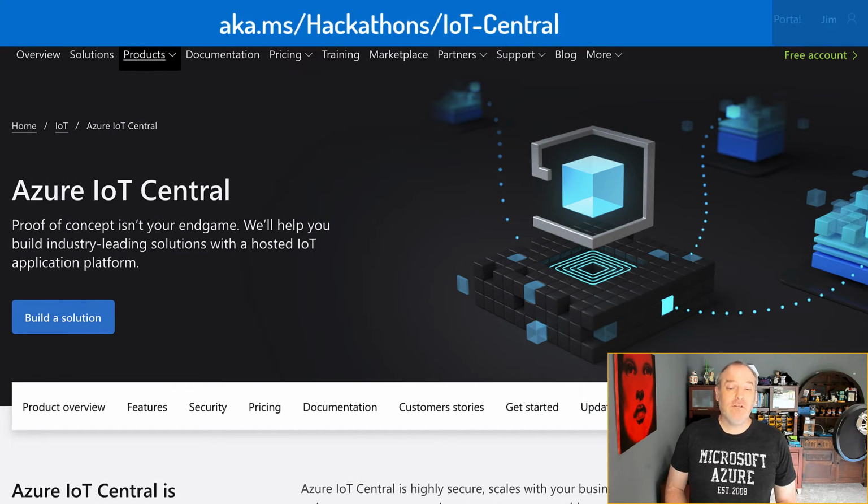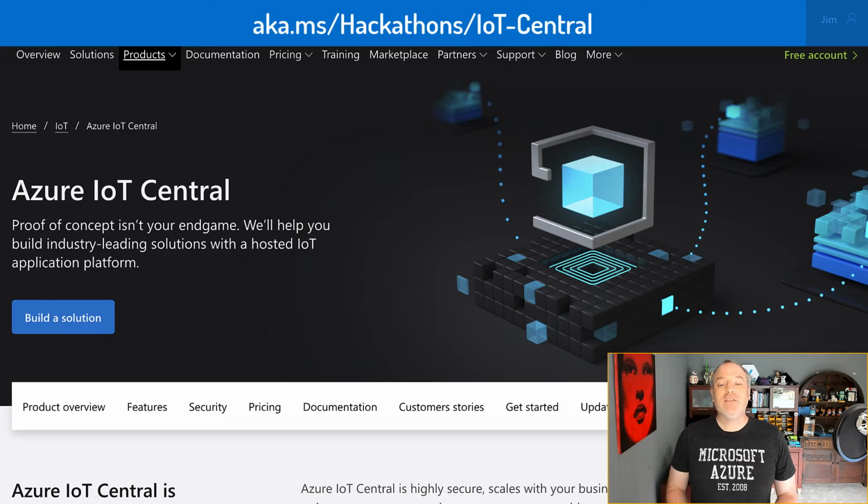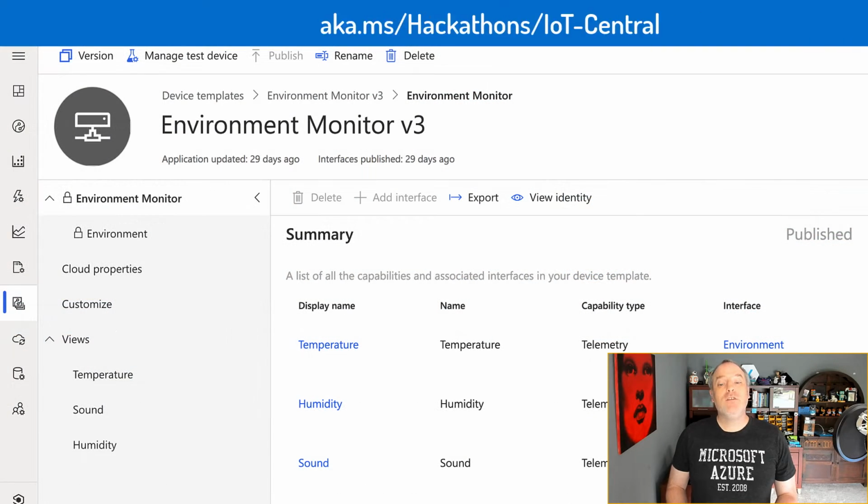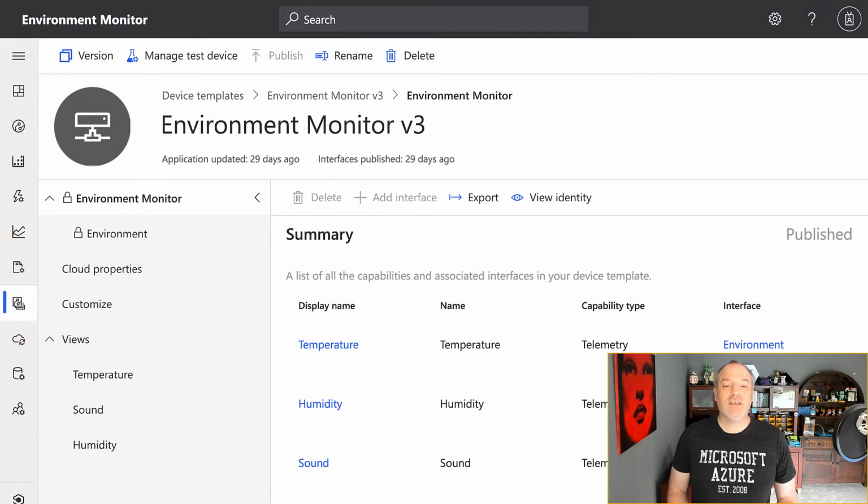IoT Central is a software platform for IoT that sits on top of IoT Hub. You can define the data a device will send or receive and visualize this data on charts, tables, or maps using a drag and drop dashboard builder. IoT Central is the quickest way to get data from a device and visualize it.